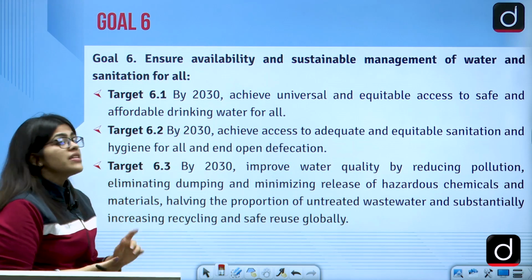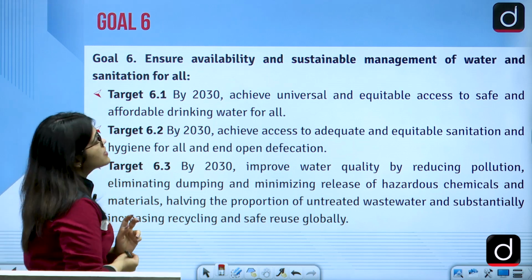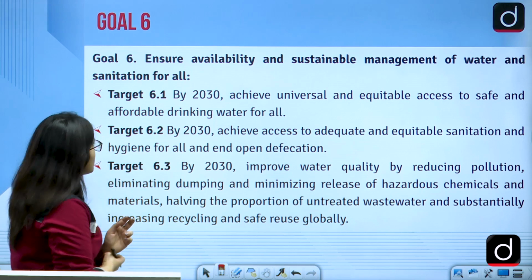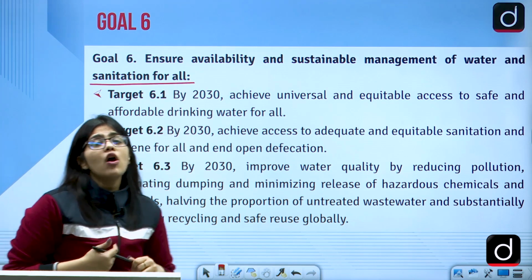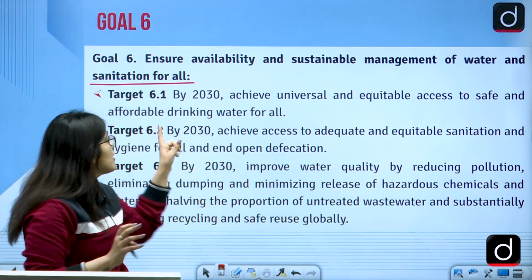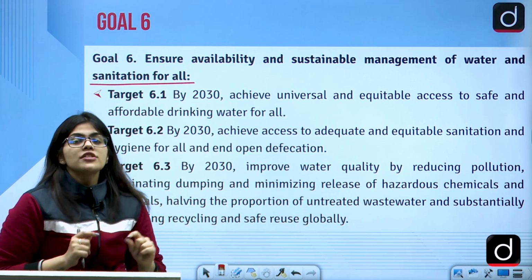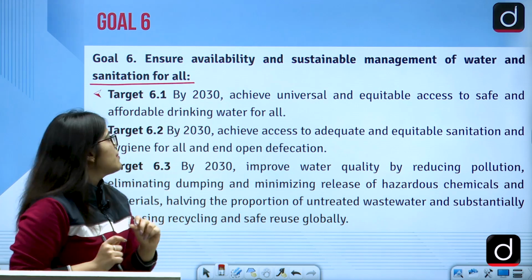Then we have goal number 6, and this goal is to ensure availability of sustainable management of water and sanitation for all, right? So this goal will talk about the availability of water and the sustainable and of course the sanitation also. So sanitation is the thing that SDG is talking about and not MDG.